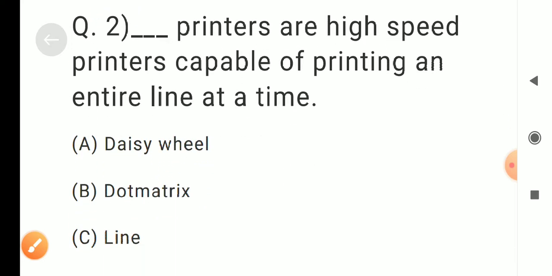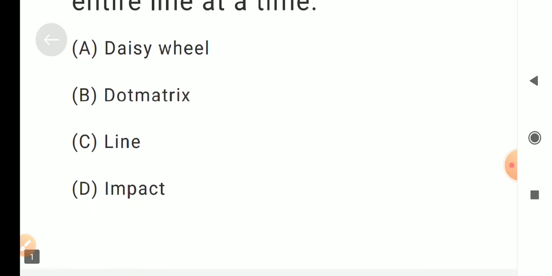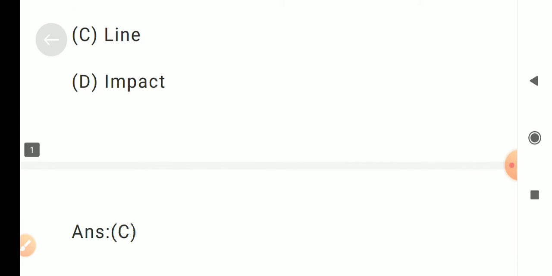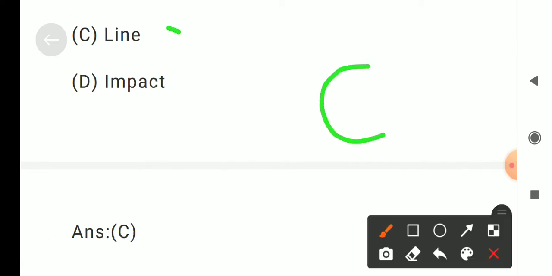Question number 2. Desk printers are high-speed printers capable of printing an entire line at a time. Answer is C. Line.